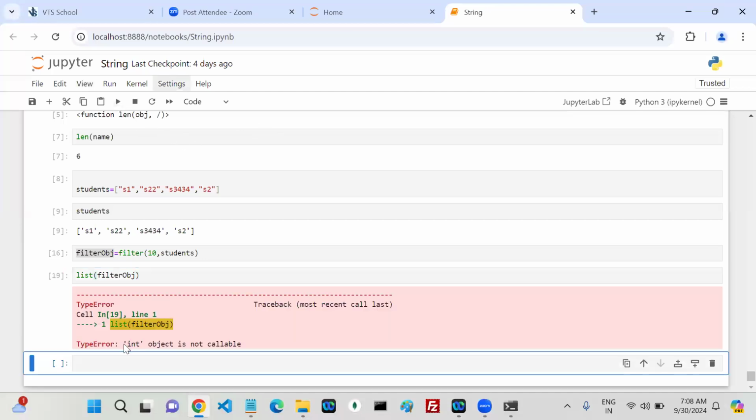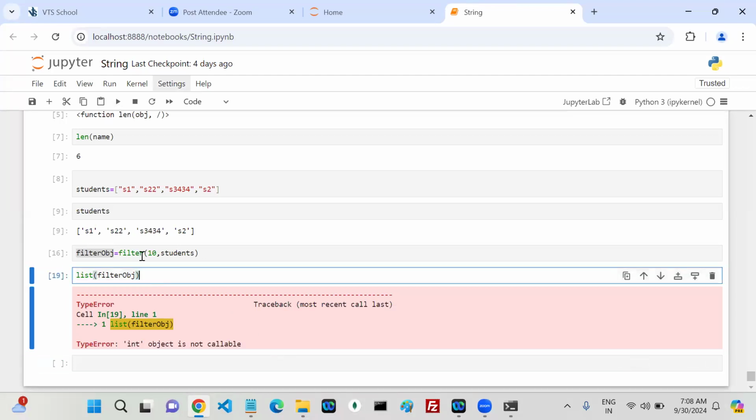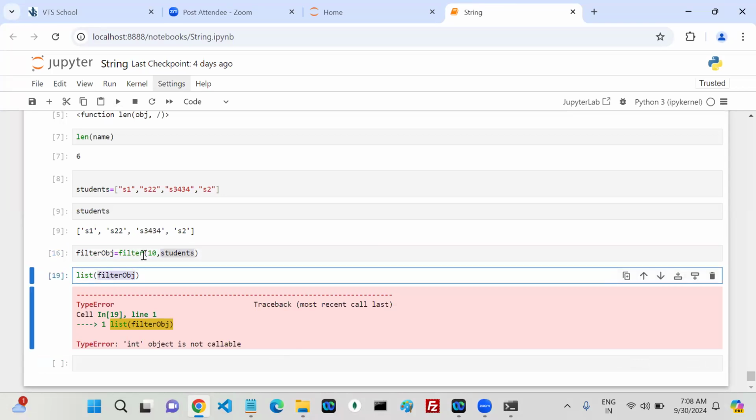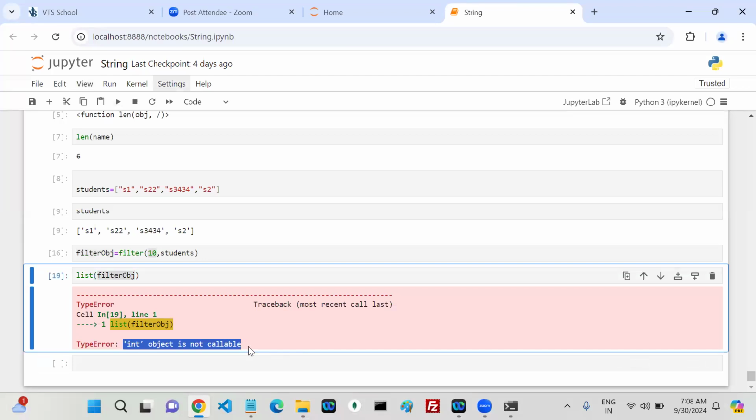Now, integer object is not callable. By seeing this one, first the filter call focuses on the second parameter, but when converting to the list, that time only it is going to call what? It is going to call my first parameter or not. My first parameter, by seeing this one, integer object is not callable.